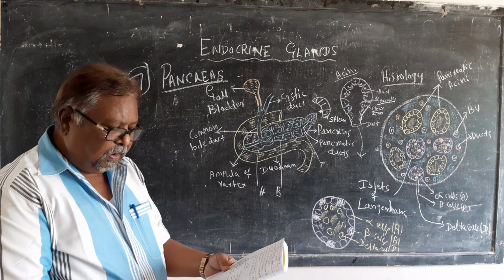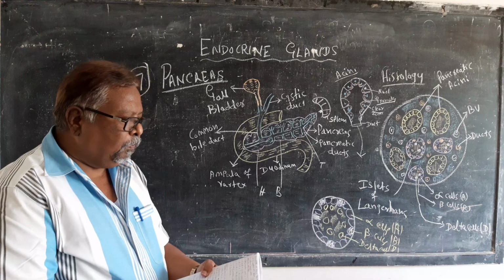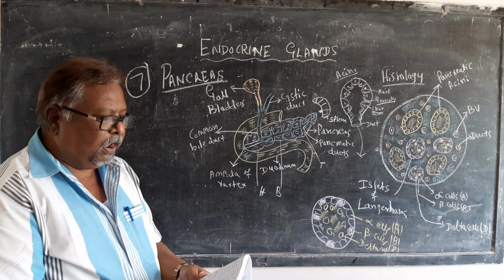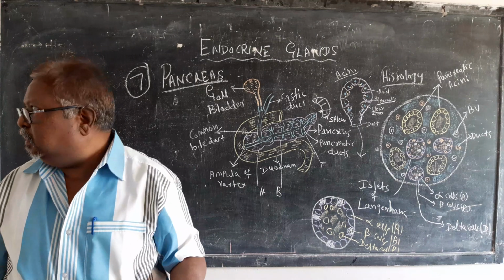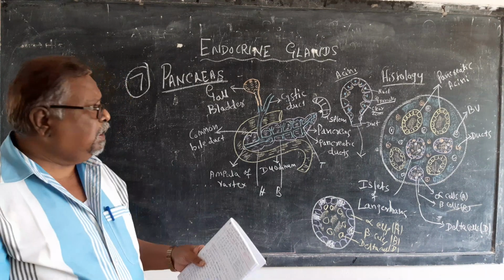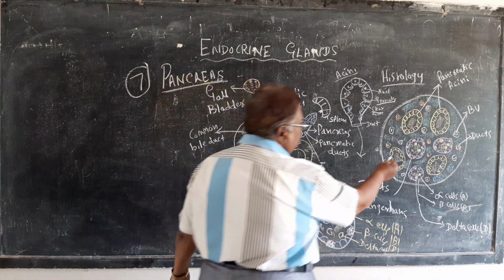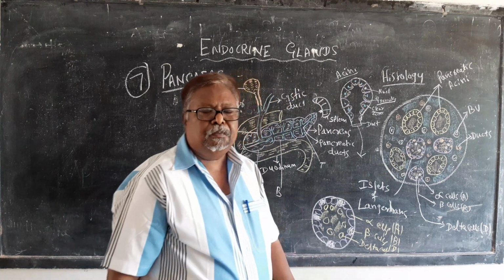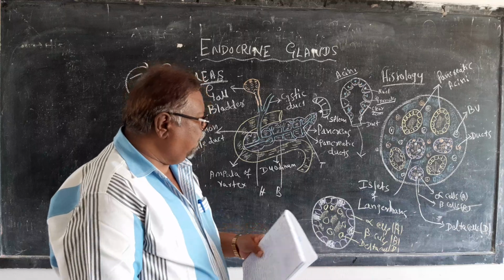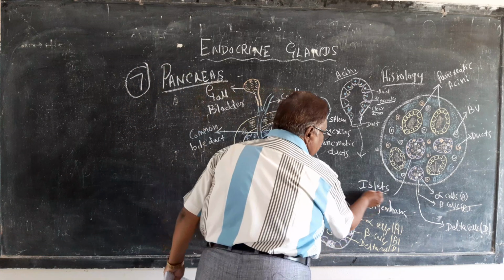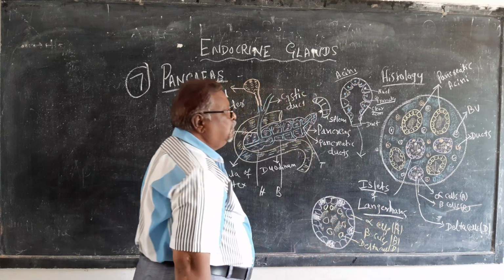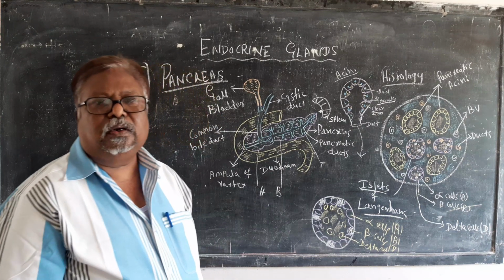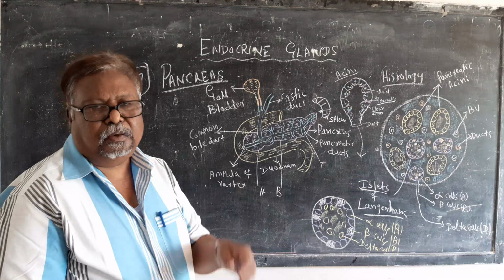In between the acini, there is a group of specialized epithelial cells called the islets of Langerhans. So these islets of Langerhans are part of the endocrine system. In between the acini, we find the islets of Langerhans. The scientist Langerhans found out these islets.